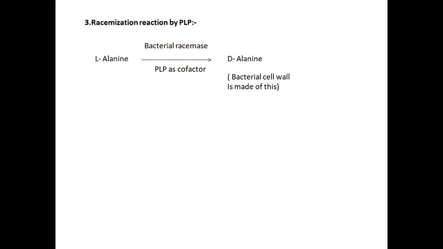Next one is a racemization reaction by PLP. In this, L-alanine undergoes racemization using PLP as a cofactor, and this L-alanine is converted into D-alanine, which is a useful constituent of the bacterial cell wall. This is a racemization reaction by PLP.